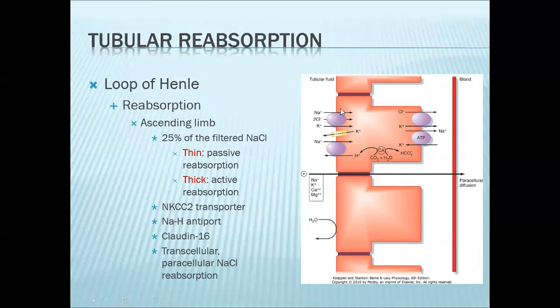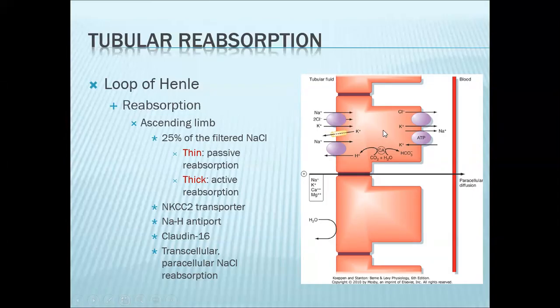So in this diagram, you need to take note of one important transporter. This is the NKCC2 transporter. Again, this is being powered by your sodium-potassium pump. Your sodium-potassium pump will create a sodium gradient that will favor reabsorption of sodium. Together with sodium, your NKCC2 transporter, which is a secondary active transport, can also reabsorb potassium and 2 chloride ions.